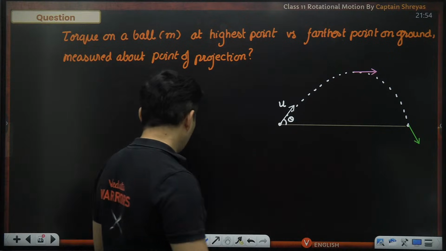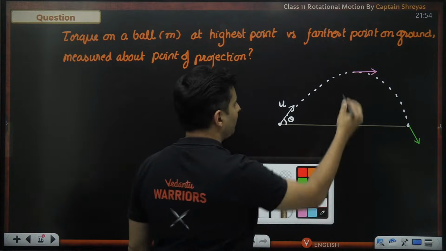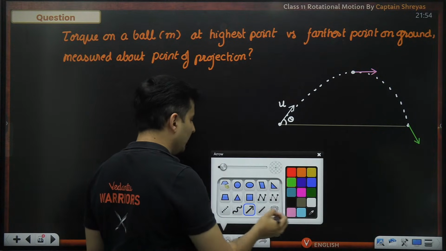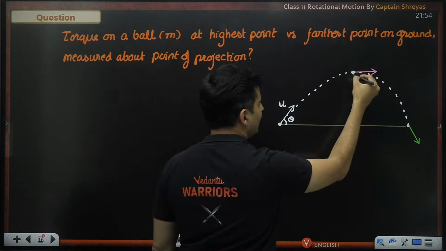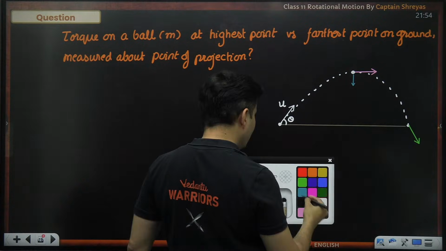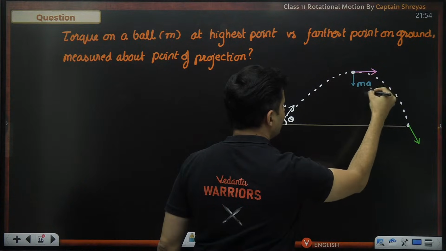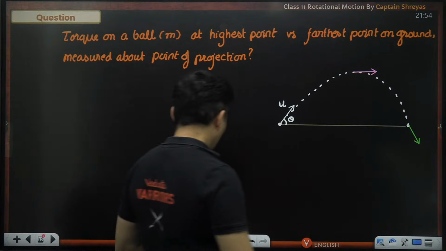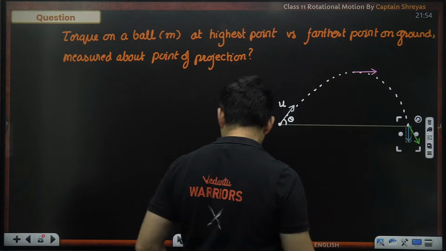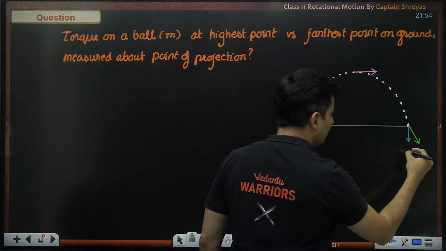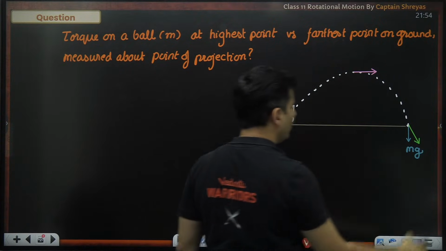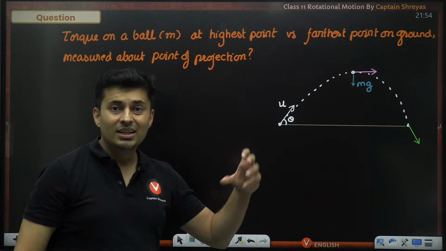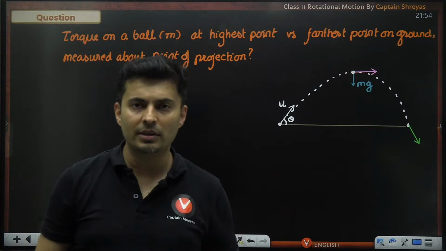At the topmost point, there is a single force acting on the mass, which is its own weight, mg. When you are just about to land on the ground, the force acting is still going to be mg. So 2 different places, same force. The distance is different, so the torque will also be different.